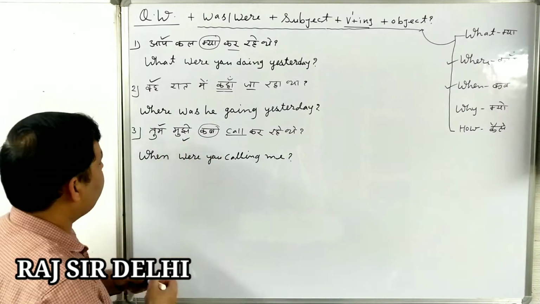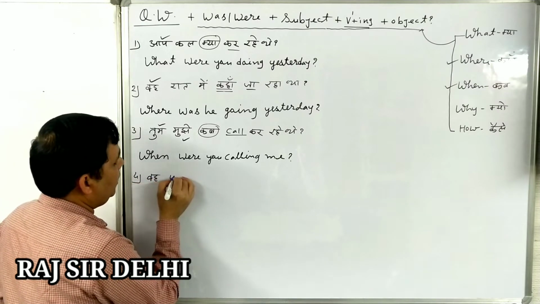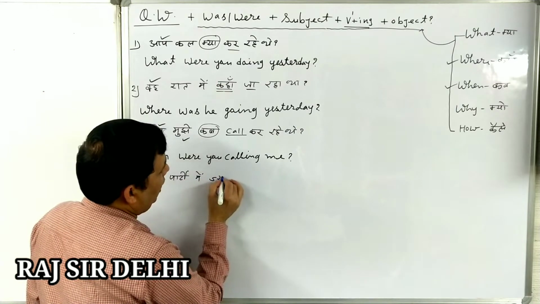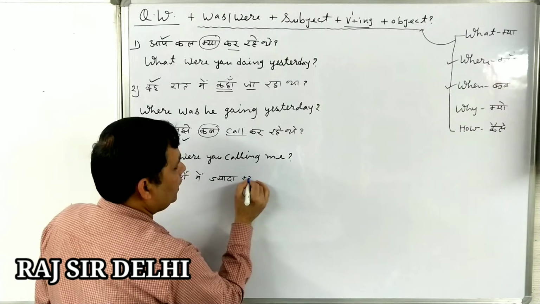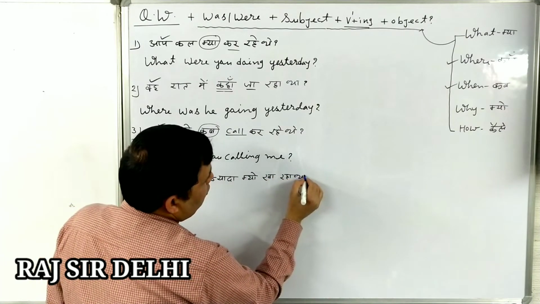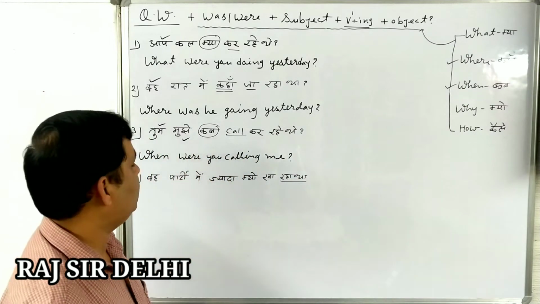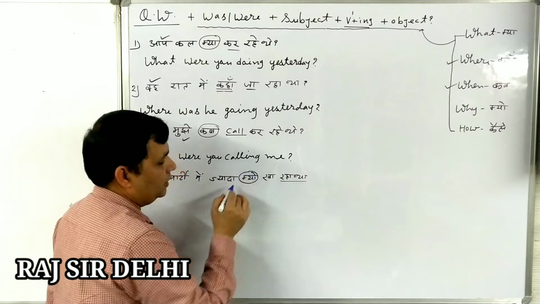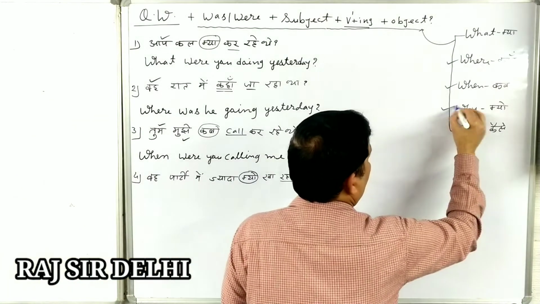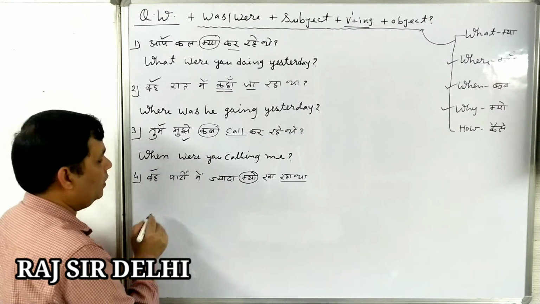Next sentence is: Woh party mein zyada kyon kha raha tha? So dear students, this tells us it is past continuous, and kyon tells us this is a question word, and for kyon we write why. Okay, subject is he.